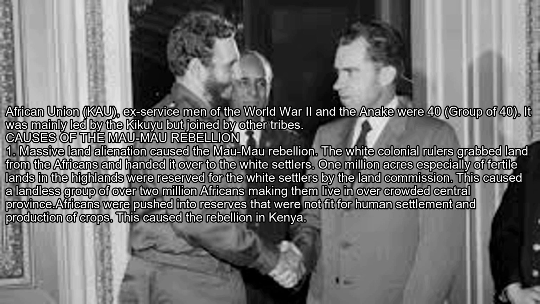Causes of the Mau Mau Rebellion. 1. Massive land alienation caused the Mau Mau Rebellion. The white colonial rulers grabbed land from the Africans and handed it over to the white settlers. 1 million acres, especially of fertile land in the highlands, were reserved for the white settlers by the Land Commission. This left over 2 million Africans landless, making them live in an overcrowded Central Province. Africans were pushed into reserves that were not fit for human settlement and production of crops. This caused a rebellion in Kenya.